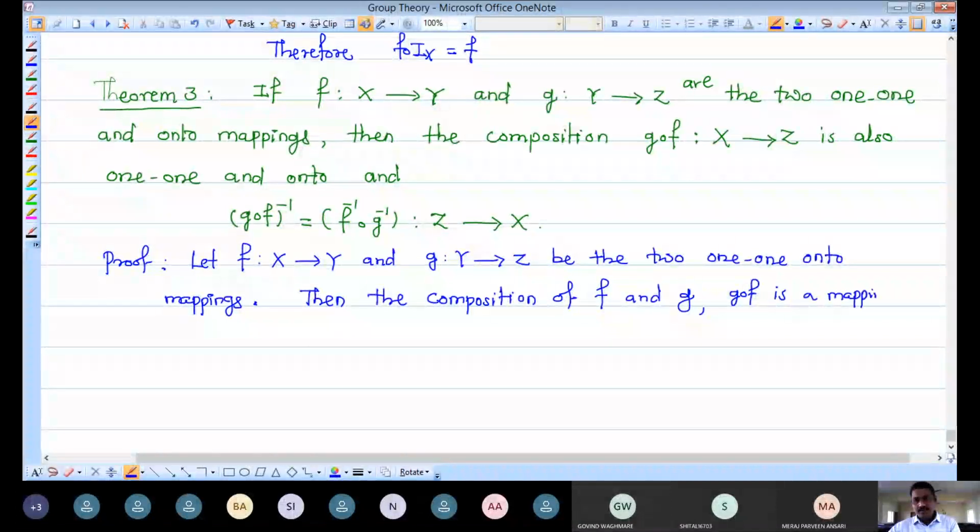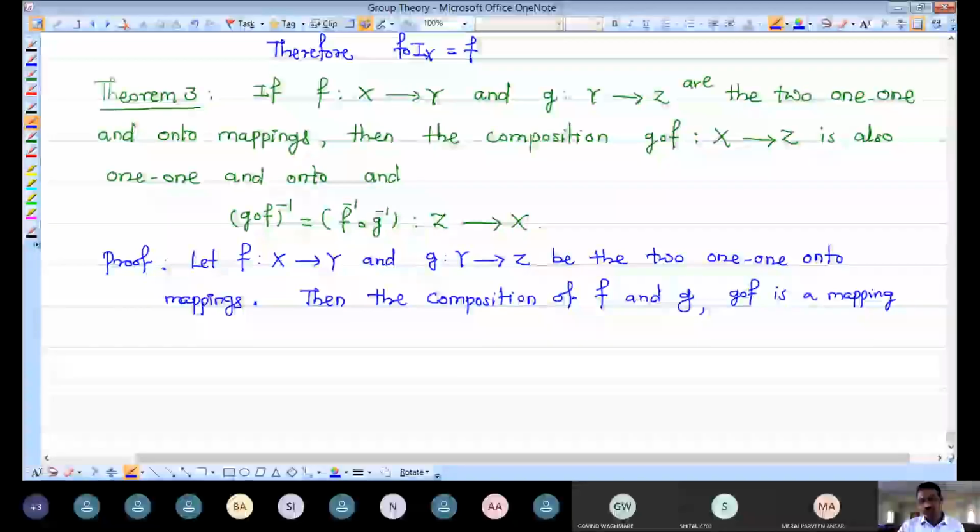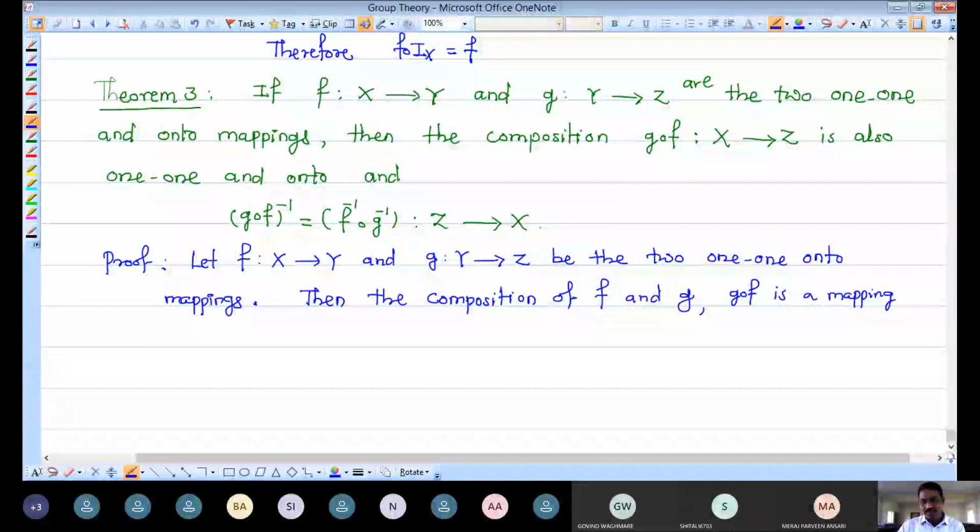It is defined because the mappings are given as F from X to Y and G from Y to Z. So for G composition F you have to apply F first: you start with X, F takes it to Y, and then G takes that Y to Z. That means this mapping is defined, because the domain of G is the same as the codomain of F.